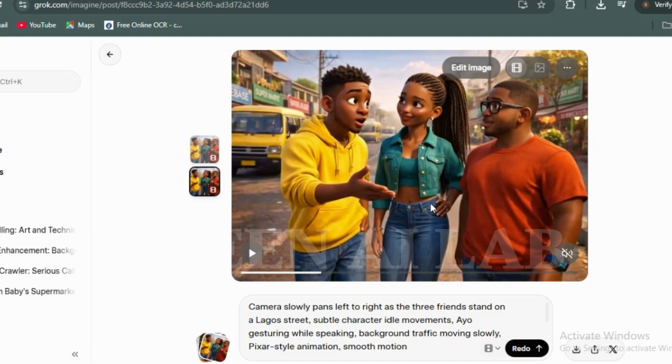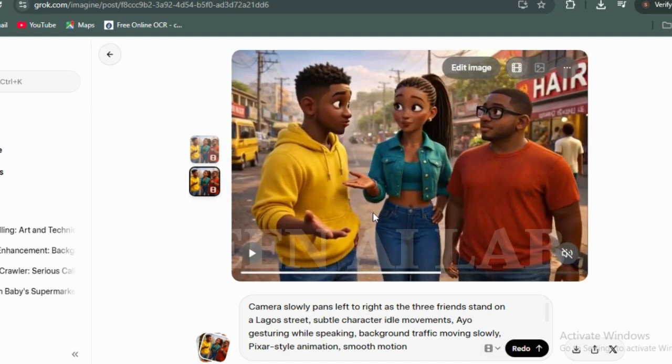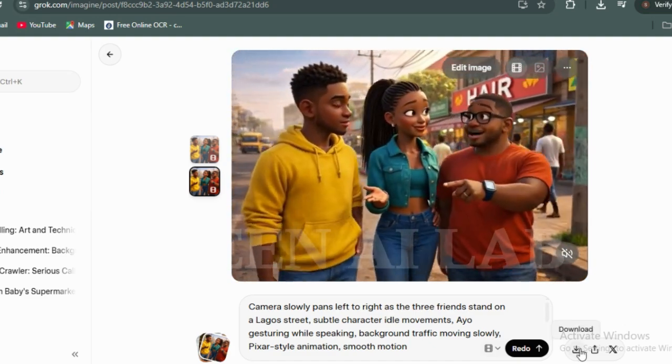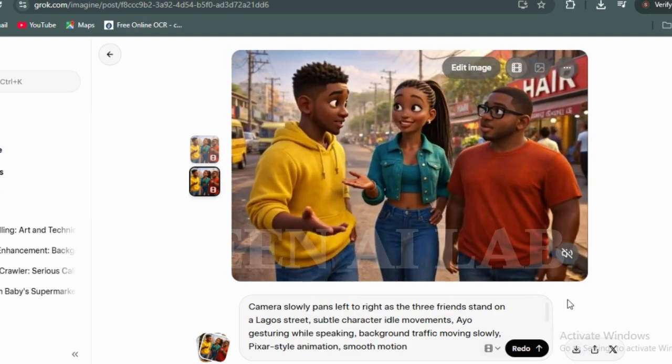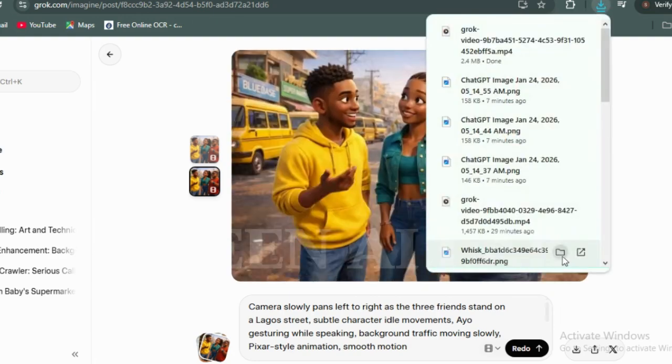Now let's move ahead and create the second scene. But before we do that, don't forget to download your image. Hit the download button to get your image ready.